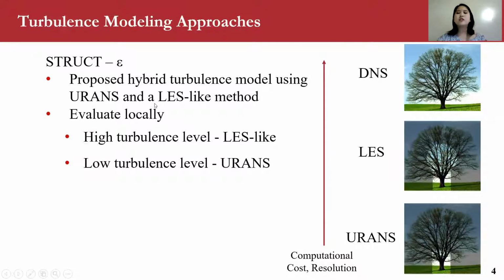Because of all the limitations of these standard approaches, hybrid turbulence models have been proposed, and one such model is the STRUCT-epsilon model. This STRUCT-epsilon model is somewhere between URANS and LES. It evaluates locally so that at high turbulence level locations, it would use a method that is more LES-like, and at low turbulence level locations, it would use URANS.